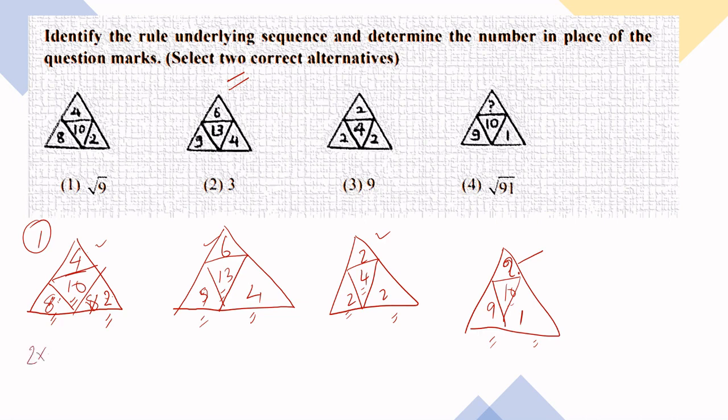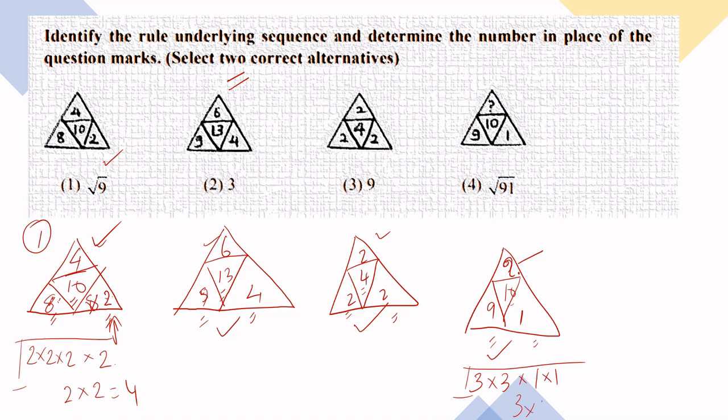8 can be written as 2 into 2 into 2, which is equal to 8, and this one is again a 2. If you take the root of this, because the root idea I got from here may not be applicable here, you will get the root is equal to 2 into 2, which is equal to 4, which is written here. Same idea applicable here. In that case, here you will be writing 3 into 3 into 1 into 1 or 1 only. If you take the root of it, it is 3 into 1, and your answer must be 3 here, and it is given here.